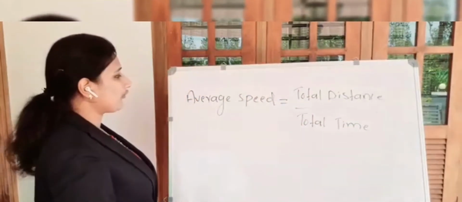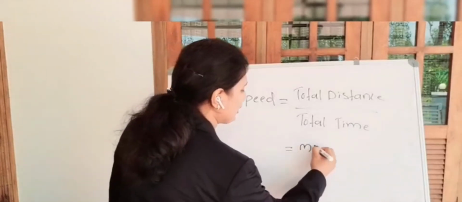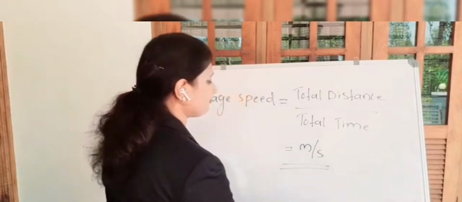Coming to the unit of average speed. The unit of average speed is the same as the unit of speed, that is meter per second.